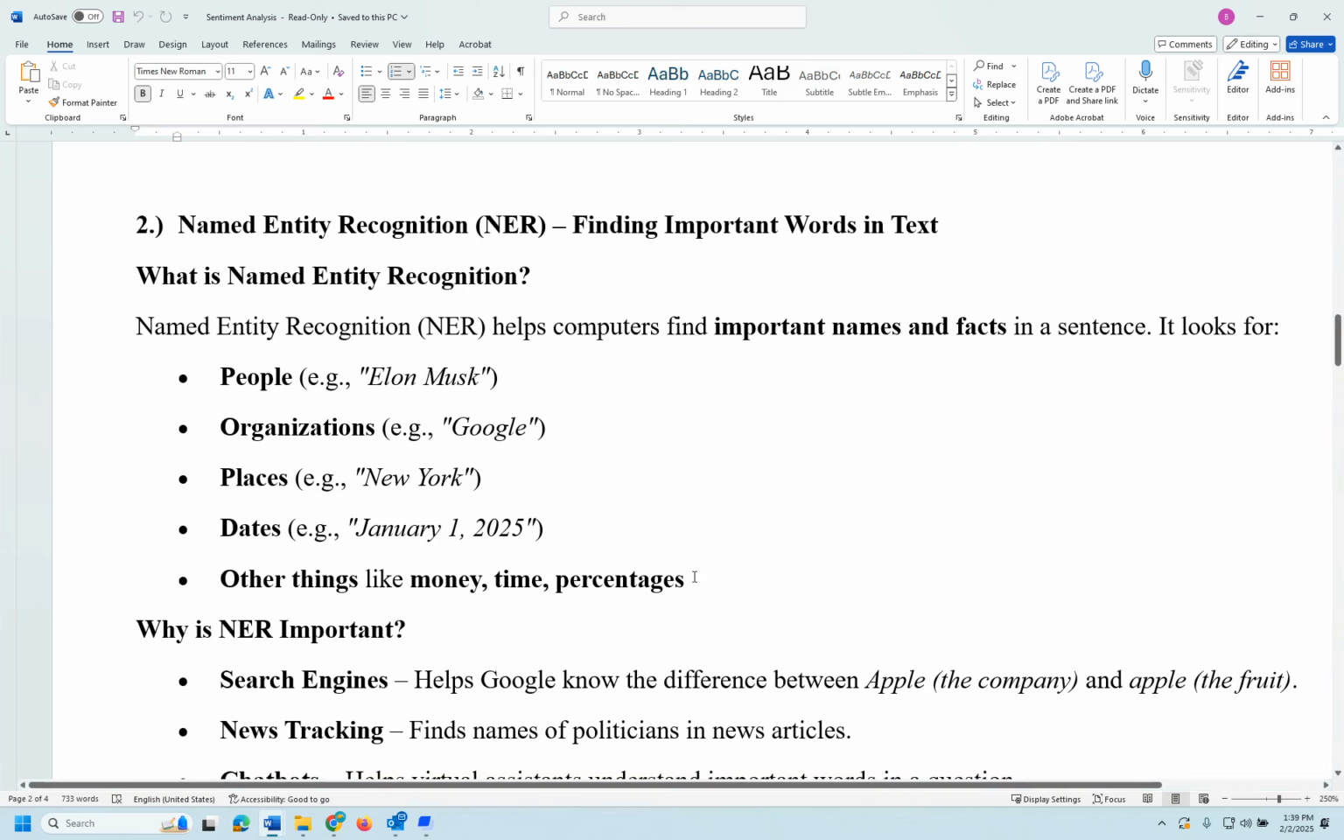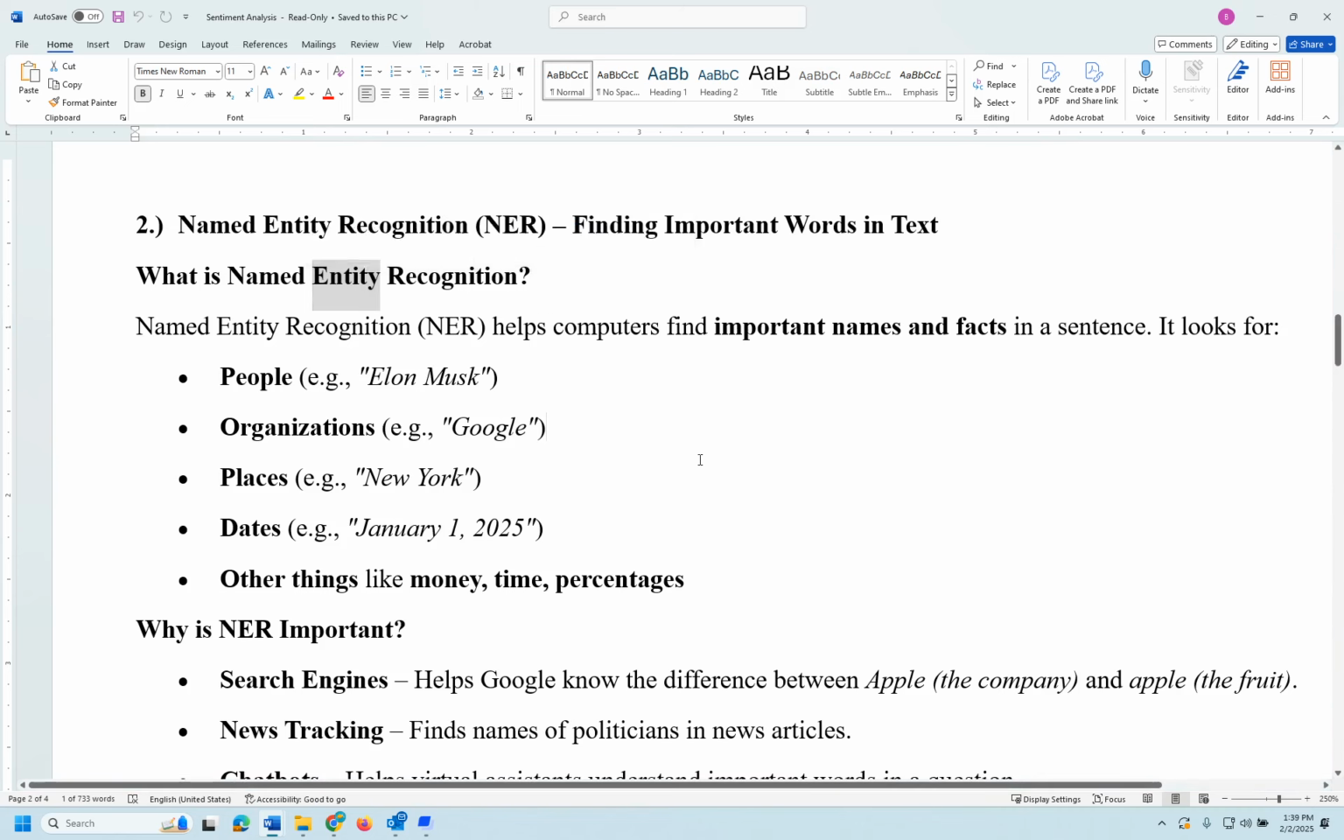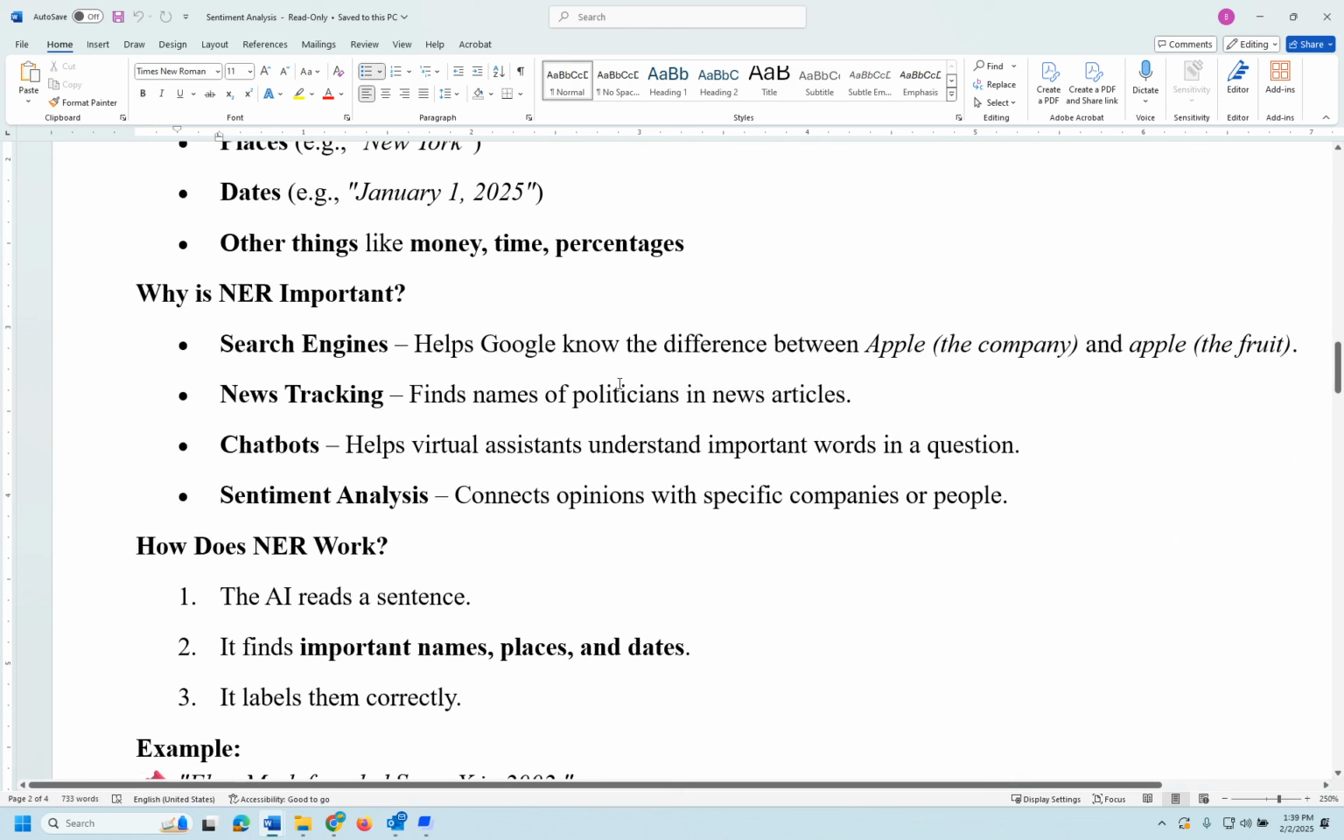In the title itself, you have name, whether you are going to identify a person's name; entity, that would be an organization; and recognition, that could be a place or a date that you are thinking about, any time. Those are the things that you would be able to identify. So why is this important? It has several applications.